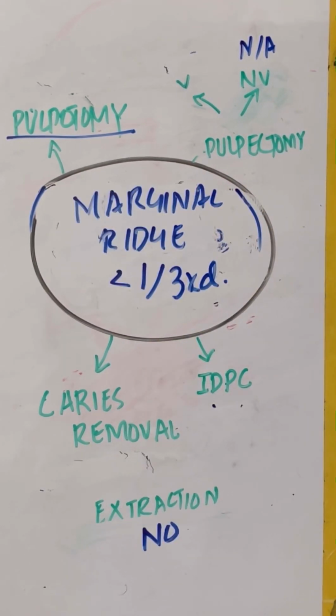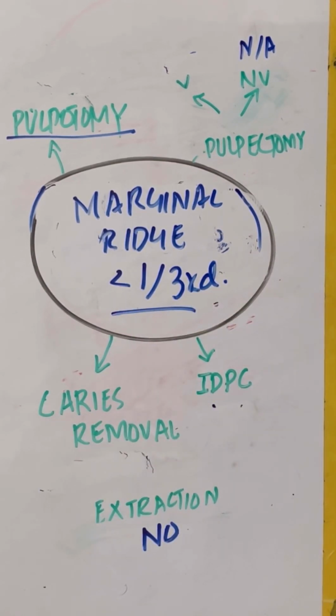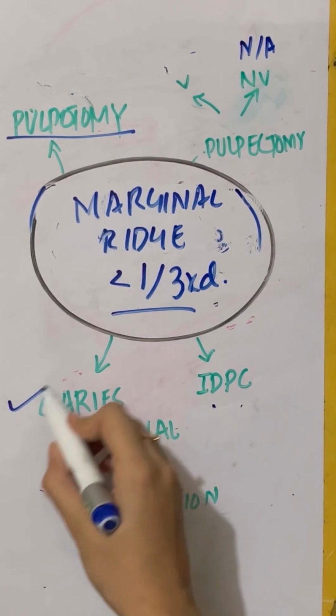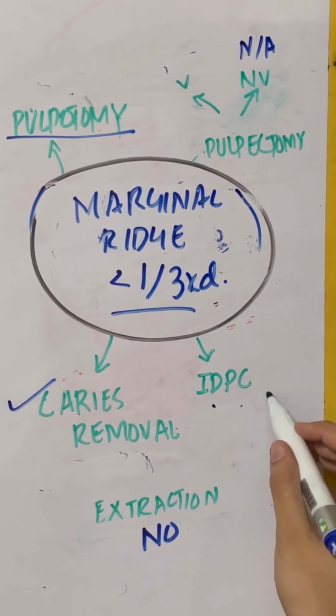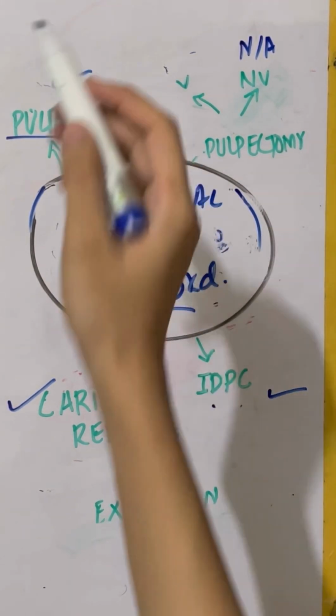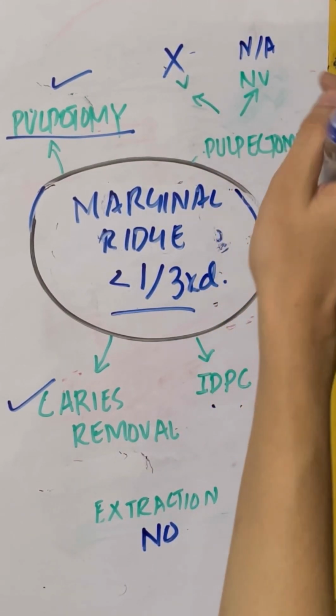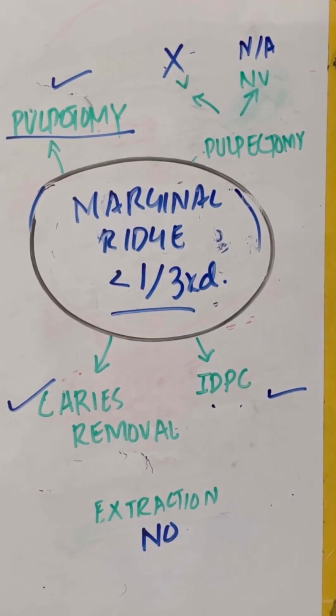Now, if the marginal ridge breakdown is less than 1/3, then what will we do? We will go for caries removal. We will go for indirect pulp capping. We will not go for direct pulp capping, but we will go for pulpotomy. We will not go for vital pulpectomy, and the non-vital pulpectomy and the extraction are non-applicable.